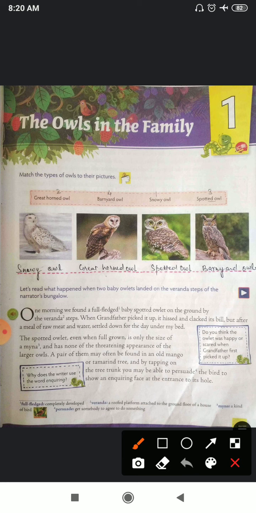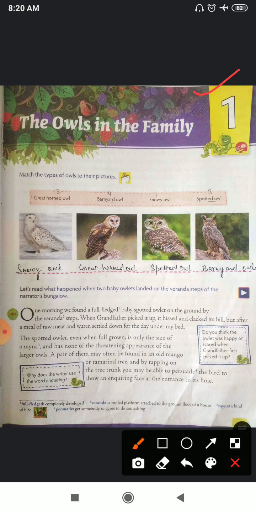First of all, please open page number 17. We will quickly revise the chapter. I'll give you a short summary of the chapter. This is lesson number 1 and the name of the lesson is The Owls in the Family. Students, if you remember what we learned in this chapter, the story was about two baby owlets, right? The Owls in the Family is written by Ruskin Bond, in which he reminisces his childhood memory.